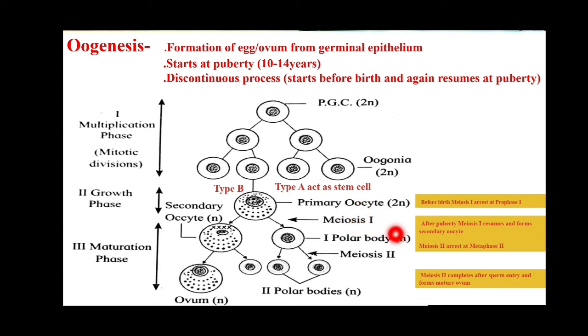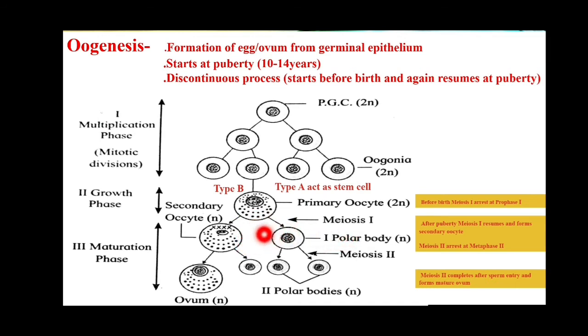After birth, when the child reaches puberty, this meiosis 1 resumes and forms the secondary oocyte and first polar body. So the resumption of meiosis 1 takes place at the time of puberty, and what is formed? Our secondary oocyte and first polar body.